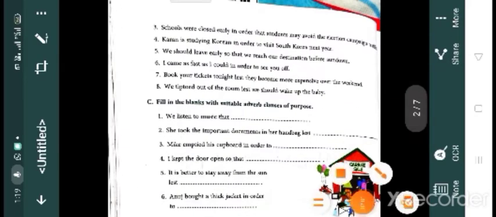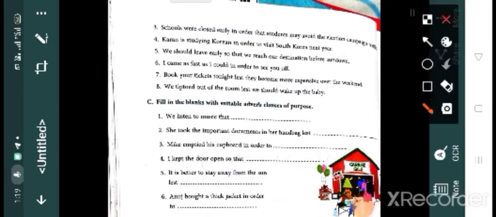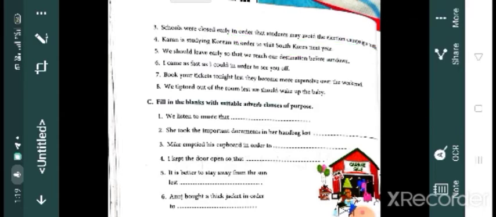Remya studies hard so that she can do well in the class. Second one, put on your sweater lest you should catch a cold. Next one, schools were closed early in order that students may avoid the election campaign traffic. Karen is studying Korean in order to visit South Korea next year. Fifth one, we should leave early so that we can reach our destination before sundown. So that we can reach our destination before sundown is the adverb clause.